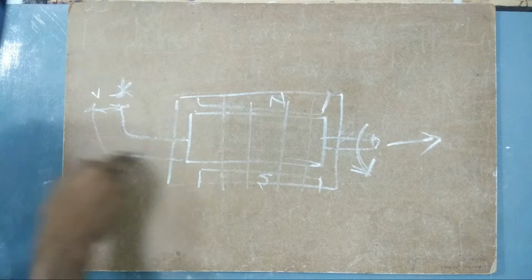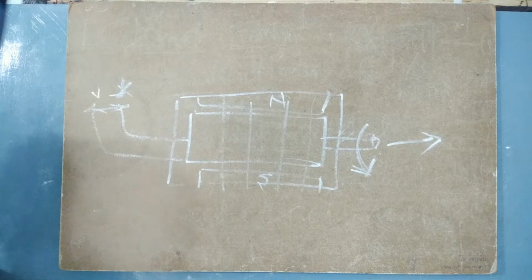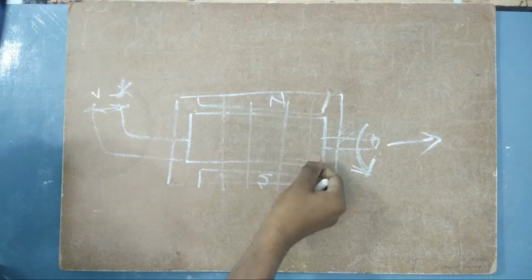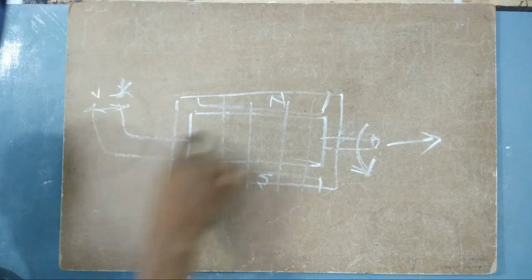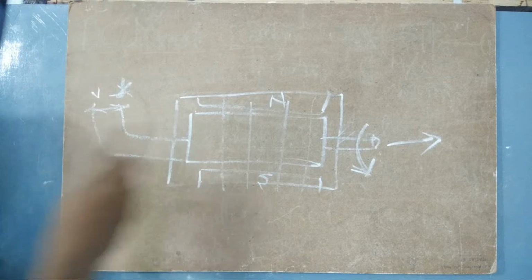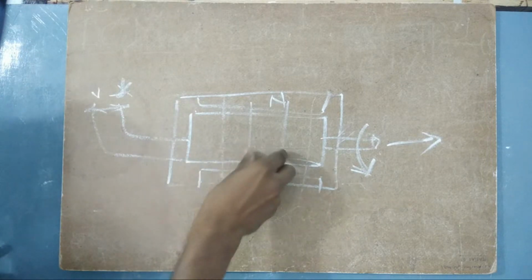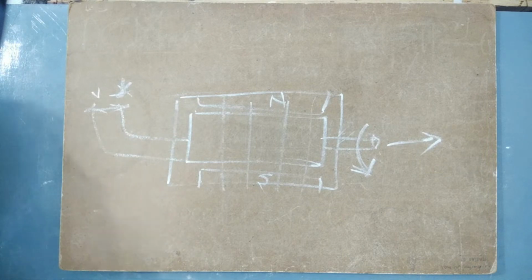But we are giving some input voltage to this motor, and what happens? Some EMF is produced in the counter direction. We are giving voltage to this motor, but still some EMF is getting produced in the armature itself, and it is getting back to the source. This counter EMF is called the back EMF. So the EMF that is produced in a motor while the armature is rotating, opposite to the source voltage, is called back EMF.